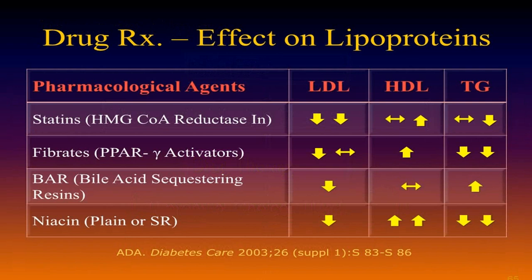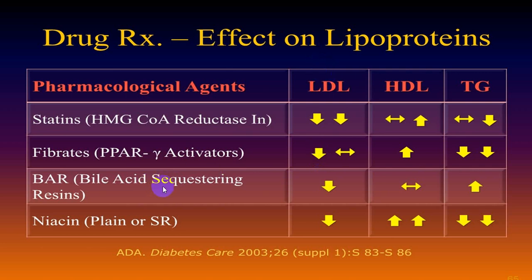So this is a combined effect of all different agents. Statin decreases LDL, slightly increases HDL, and it lowers TG. While fibrate will decrease more of TG, slightly elevates HDL, and may have little lowering effect as far as LDL is concerned.